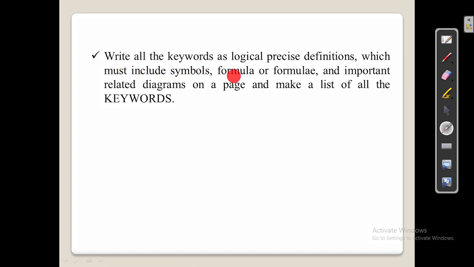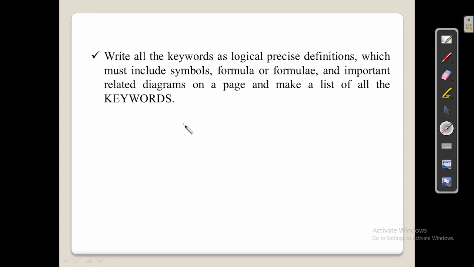Write all the keywords as logical precise definitions. All the keywords that you do not know, you have to write them precisely in the form of definitions, which must include the symbols of those keywords, the formula or formulae, and important related diagrams on a page, and make a list of all the keywords.